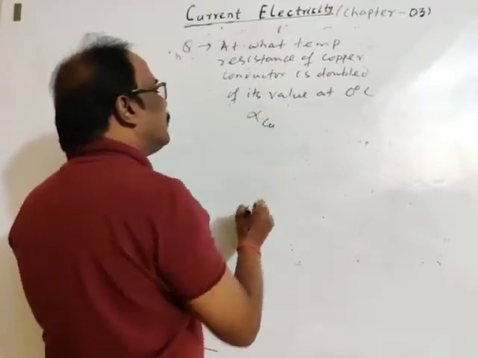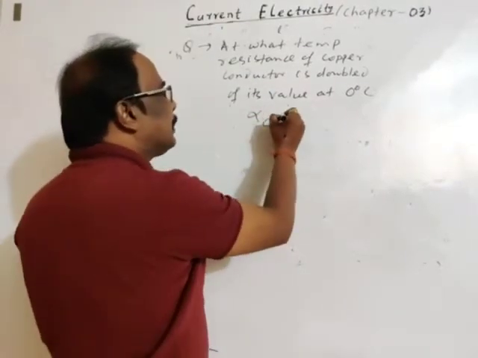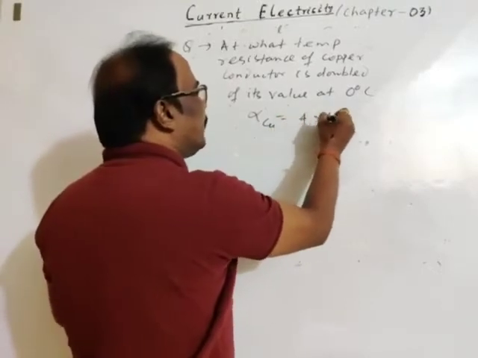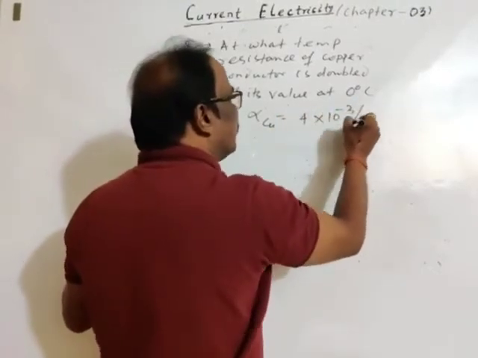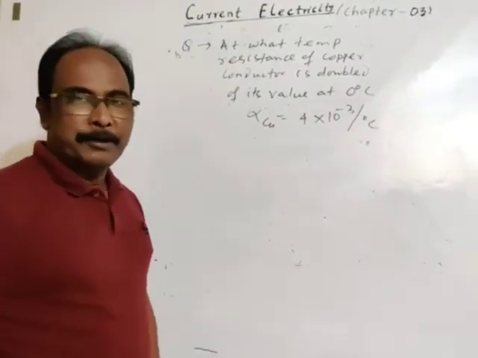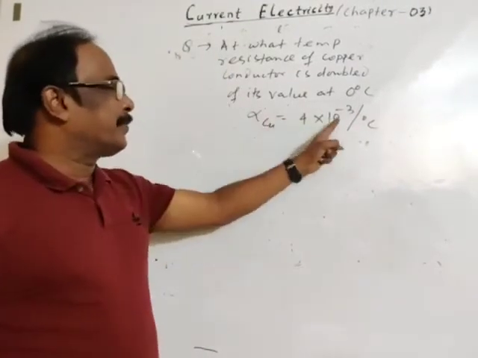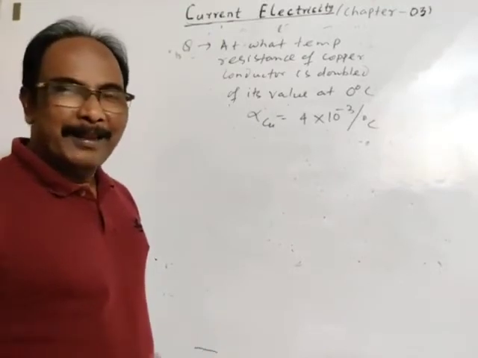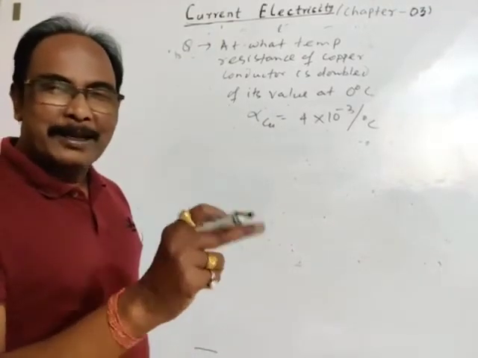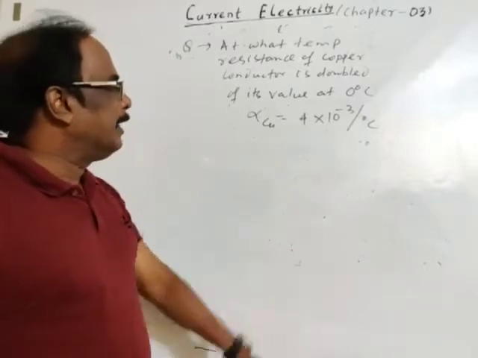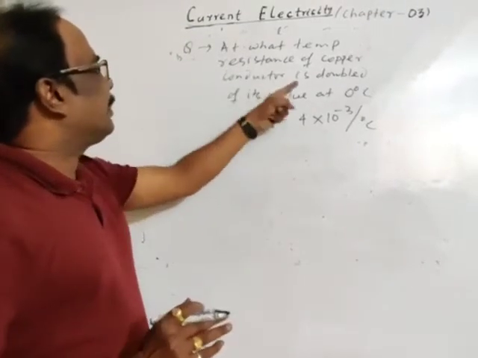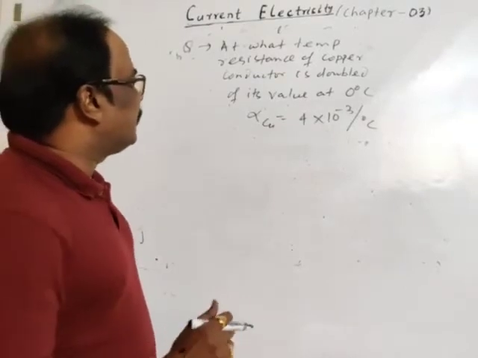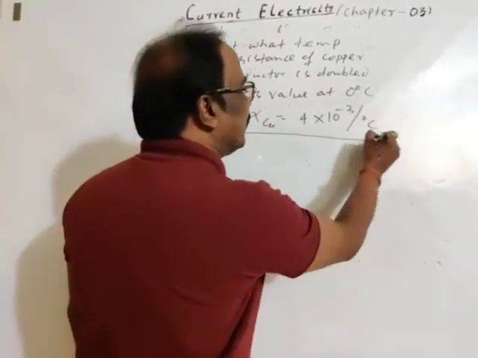Given, the temperature coefficient of resistance of copper is 4 into 10 to the power minus 3 per degree centigrade. The unit of temperature coefficient is per degree centigrade: (RT minus R0) by R0T, where RT minus R0 has the same unit as that of R0, so 1 by degree centigrade.